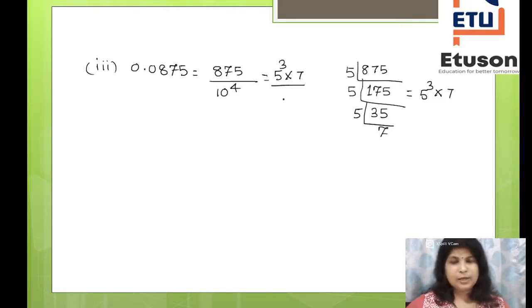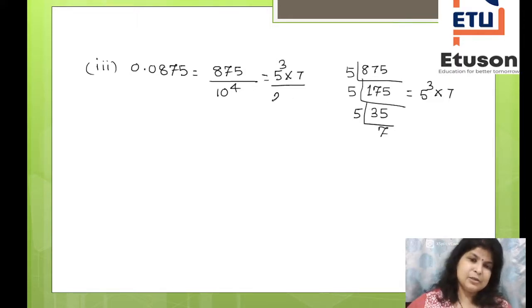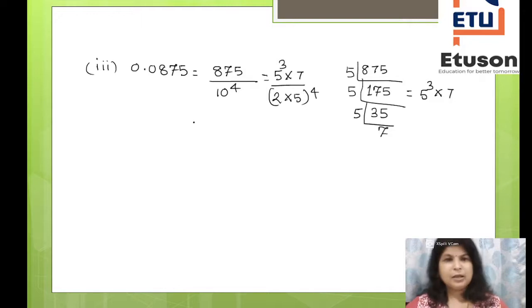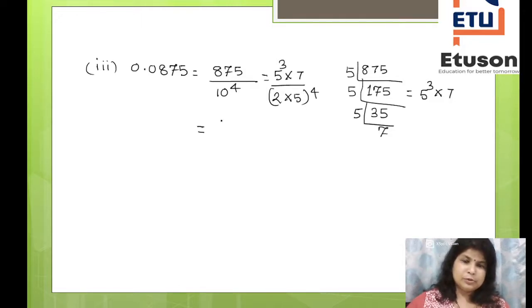Now what am I supposed to do? In the previous example we have done it, right? I am going to write 10 as 2 into 5, so 10 to the power 4 is (2 into 5) to the power 4. Correct, children? So now it is 5 to the power 3 into 7 divided by 2 to the power 4 into 5 to the power 4.